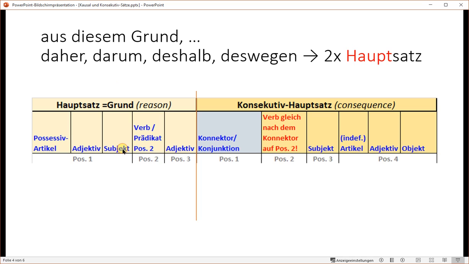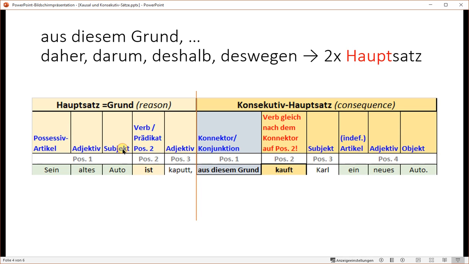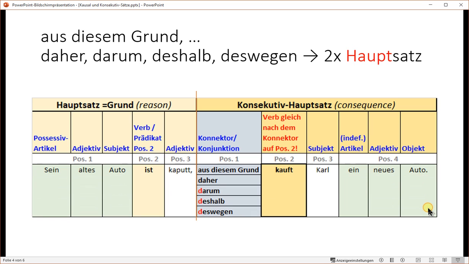Same structure, same counting. Here's the sentence: Sein altes Auto ist kaputt. That's the reason. Aus diesem Grund kauft Karl ein neues Auto. And the same is true for the connectors called daher, darum, deshalb, deswegen. Please pay attention that these start with letter D. I come to that in a moment.